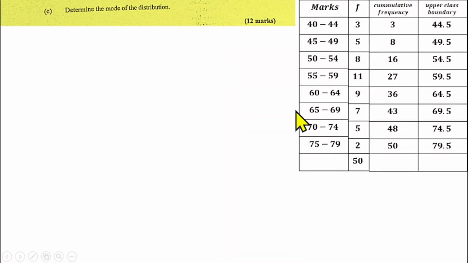So the last thing we have to find is the mode. We have to calculate the mode of the distribution. So I brought the table that we constructed under the cumulative frequency table so that I can use it to find the mode. You cannot find the mode on the cumulative frequency curve. You can only find the mode on the histogram. Since we did not draw a histogram, we drew a cumulative frequency curve, we have to calculate the mode using a formula.